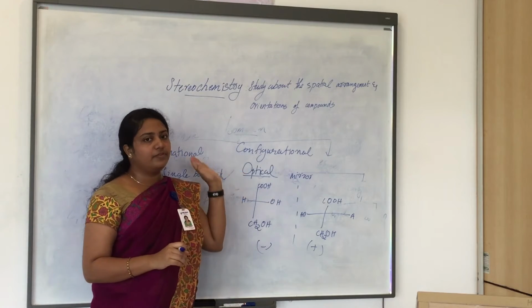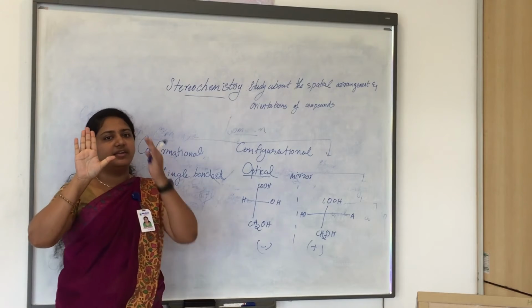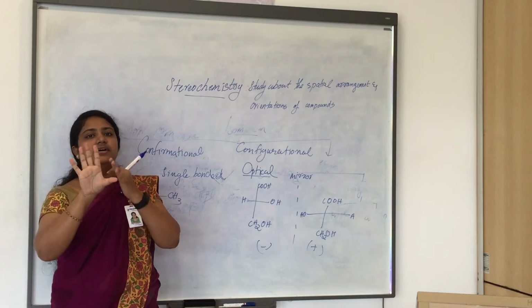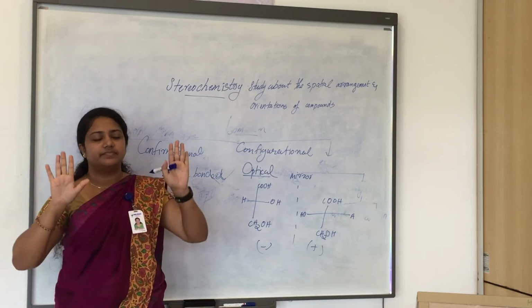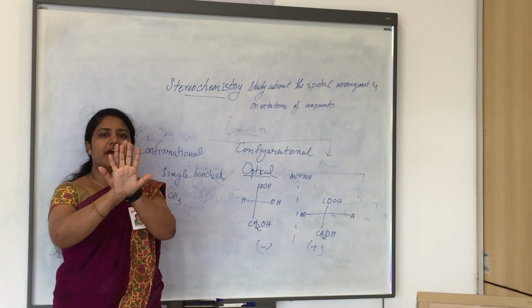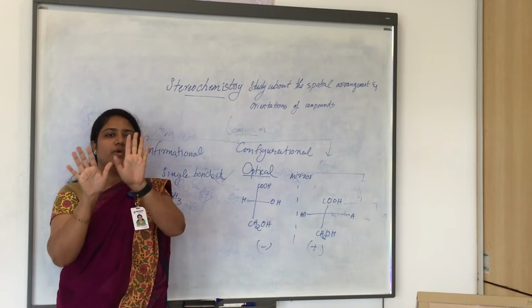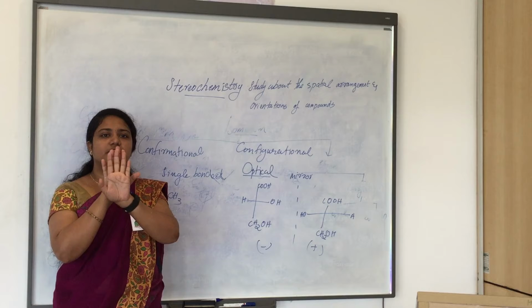The best example of optical isomers is our two hands. When we place a hand and a mirror sideways, we can see the mirror image of our hand on the other side. So these two hands are non-superimposable. Non-superimposable means when we place one above the other, they will not coincide.